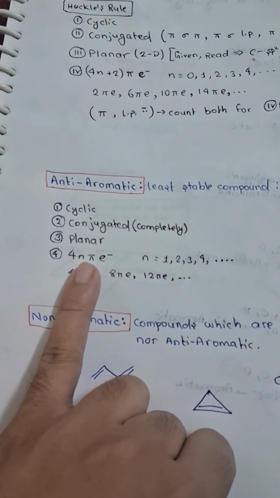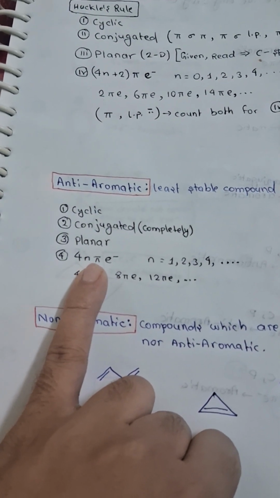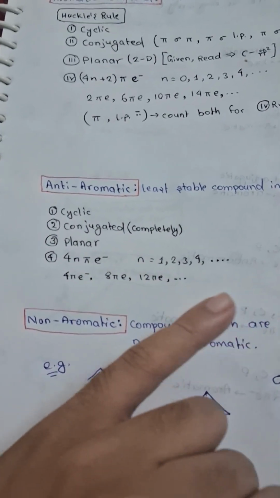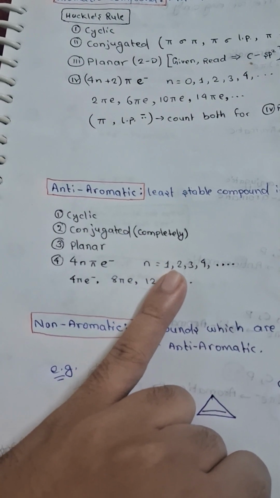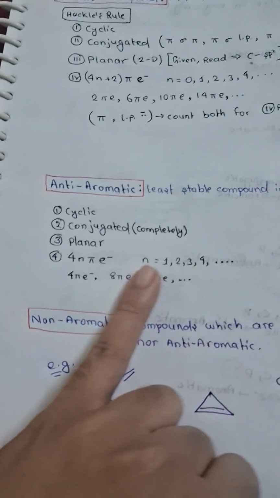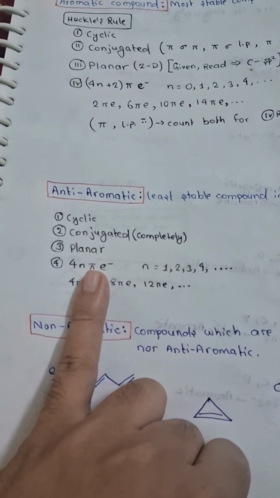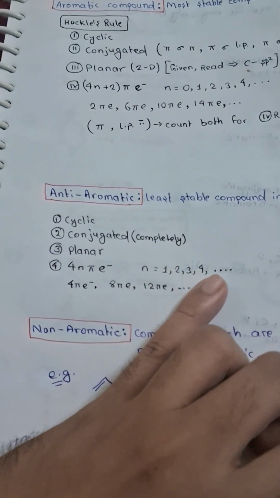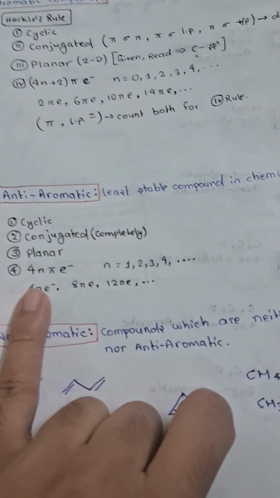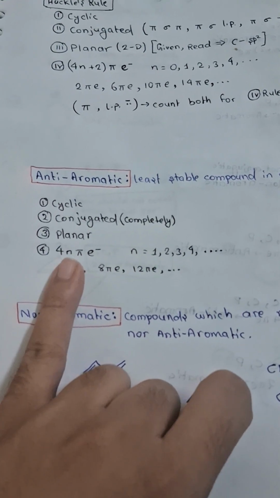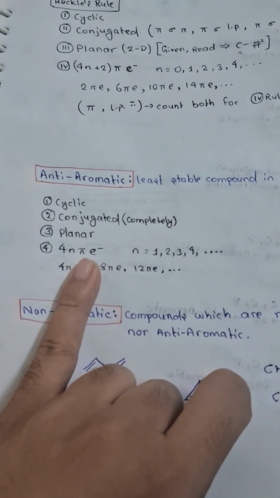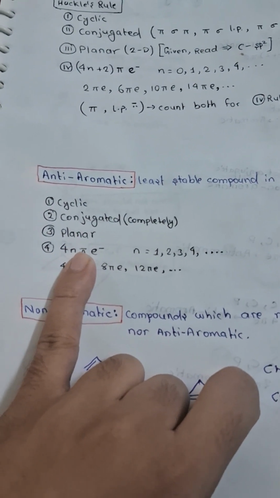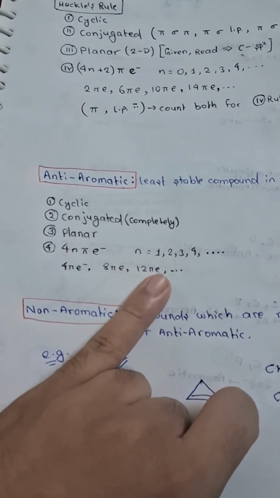Here we have a formula that must be learned: 4n pi electrons, where n equals 1, 2, 3, 4, and so on. It cannot be 0. So if you put 1, you get 4 pi electrons. If you put 2, 8 pi electrons. If you put 3, then 12 pi electrons. If you put 4, then 16 pi electrons, and so on.